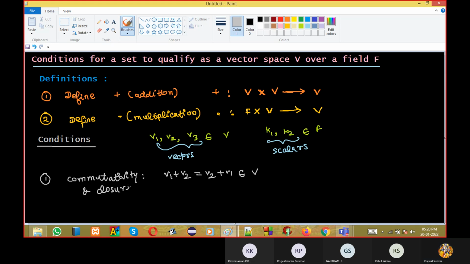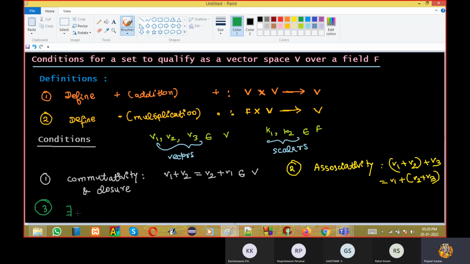Okay. Second property is we need to have associativity. You will have V1 plus (V2 plus V3) equal to (V1 plus V2) plus V3. Third property you should have is the identity element.